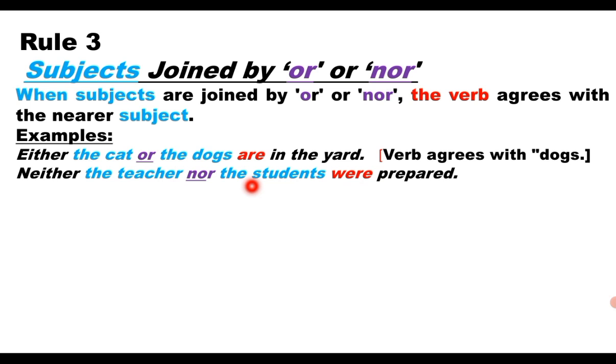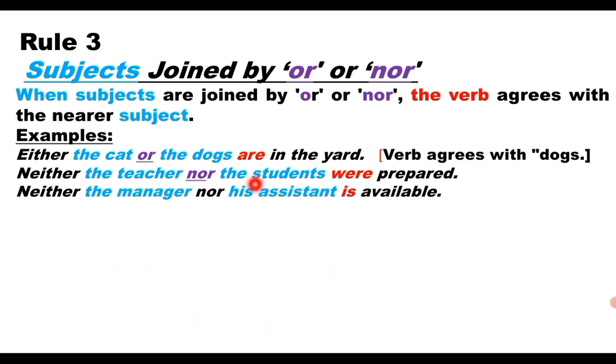Therefore, the verb will agree with the nearest subject. Here, the students is in the plural form, and it is nearer to the verb. Therefore, the plural verb should be used here because the students is the plural subject.